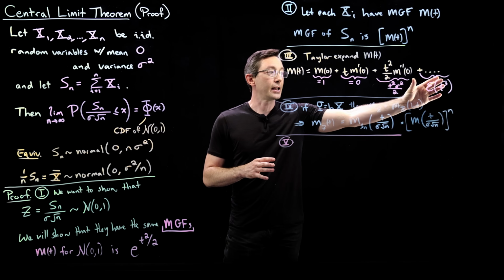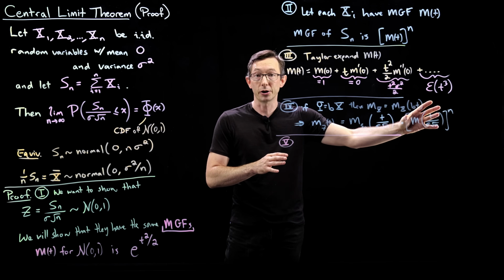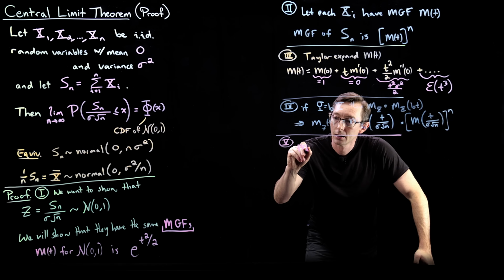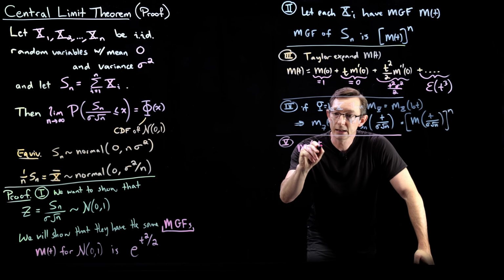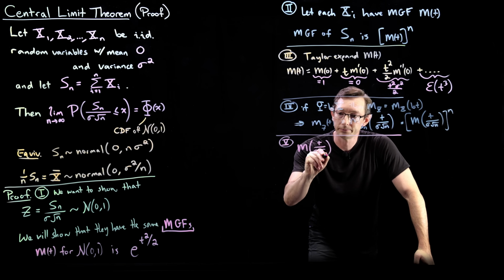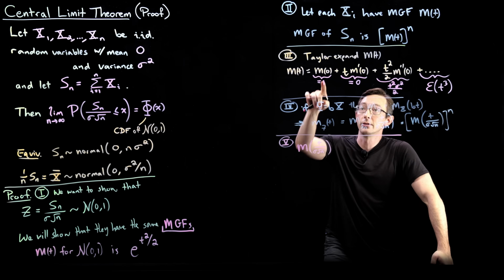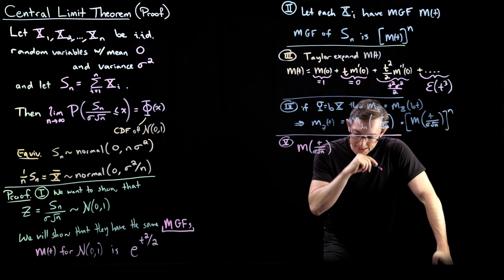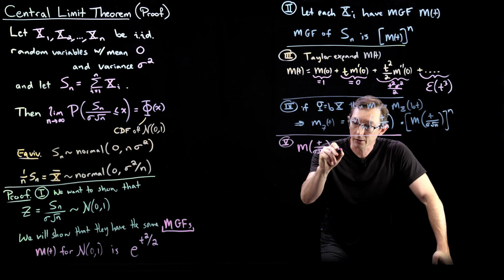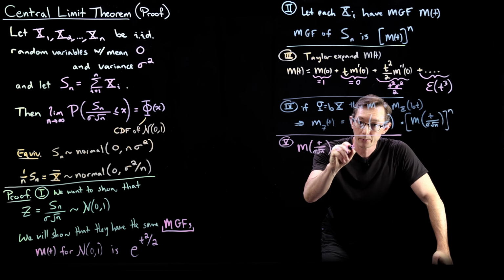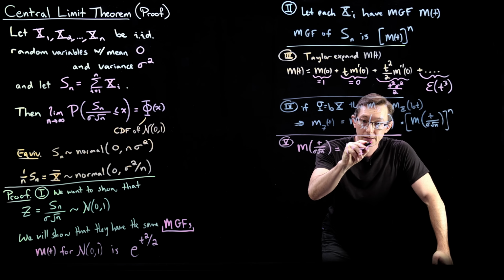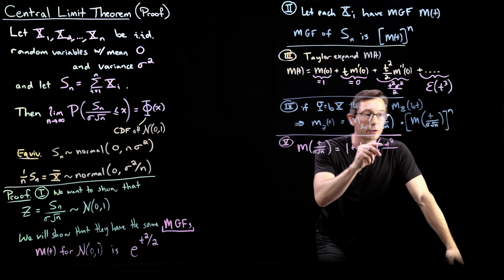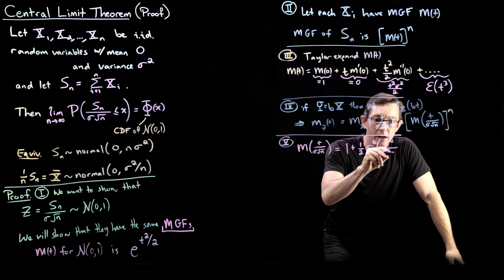I'm going to plug that into this Taylor expansion, so I'm going to get an expansion for this inner term, and then I'm going to take it to the nth power. So m of t divided by sigma root n is approximately equal to this Taylor series expansion where I plug in this for t. This is exactly equal to 1 plus 1/2 sigma squared t squared over this thing squared, which is sigma squared n,